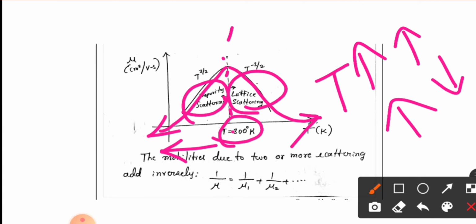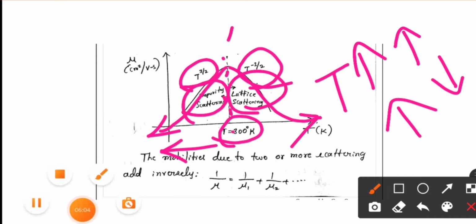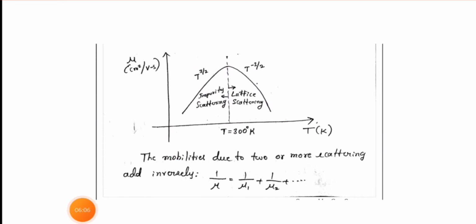The approximate temperature dependencies are T raised to minus 3 by 2 for lattice scattering and T raised to 3 by 2 for impurity scattering. So the total mobility is given by 1 by mu equals 1 by mu 1 plus 1 by mu 2.